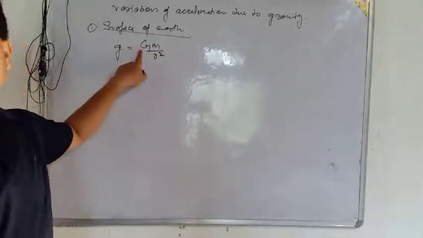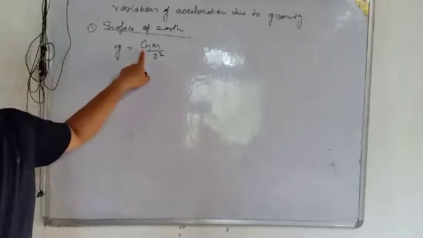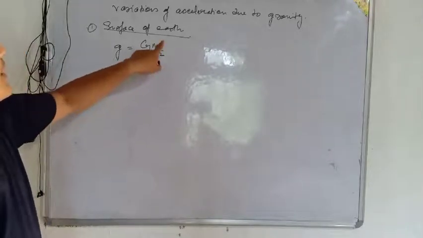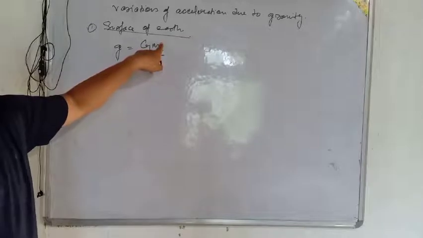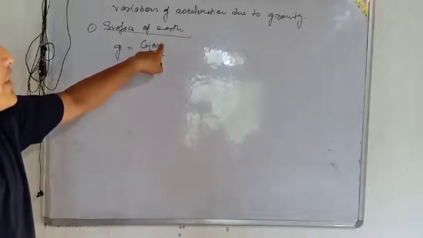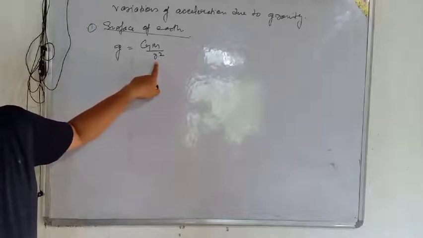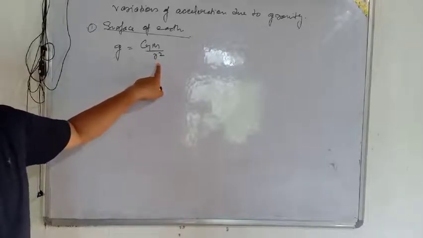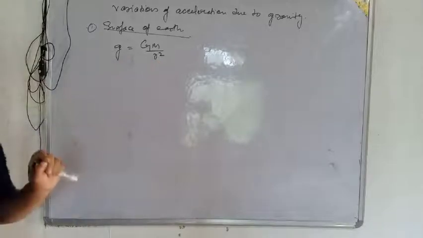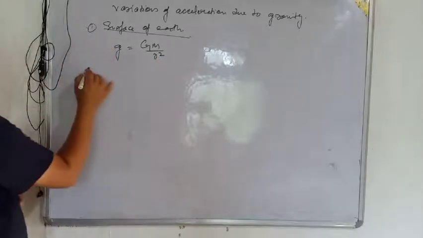Capital G is the universal gravitational constant, and M is the mass of the earth. Since we are finding it for the earth, we have to take the mass and radius of the earth, unless it is mentioned for any other planet; always we have to consider the earth only. Okay, that was on the surface.